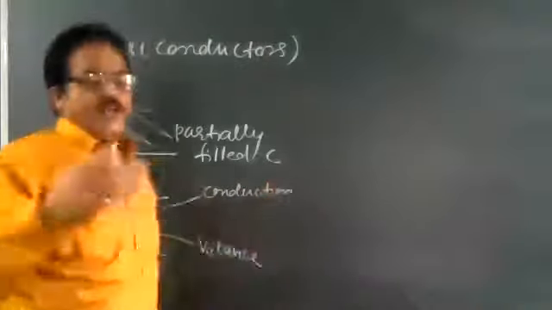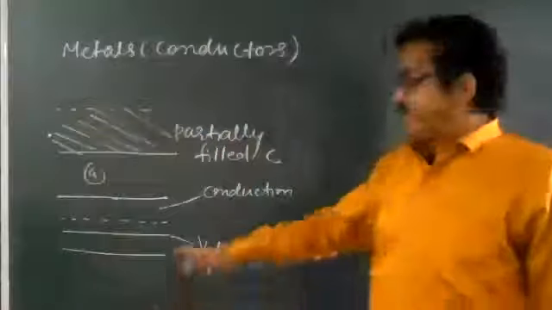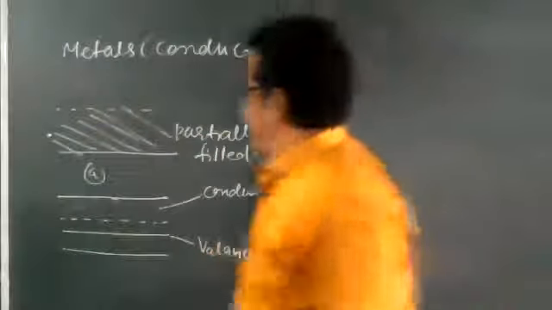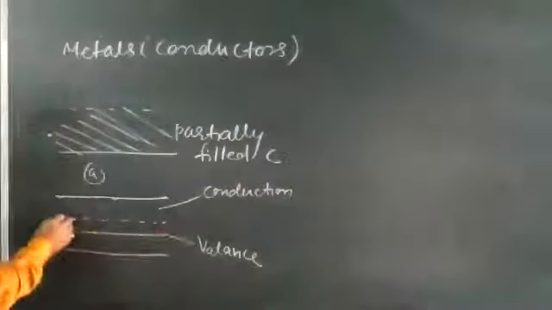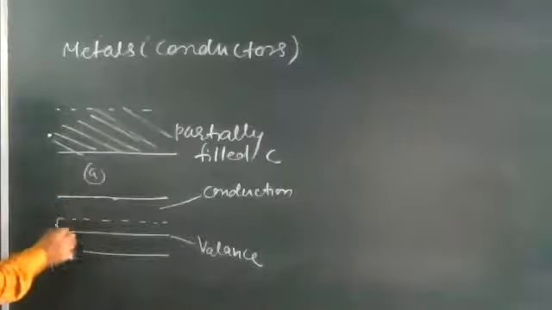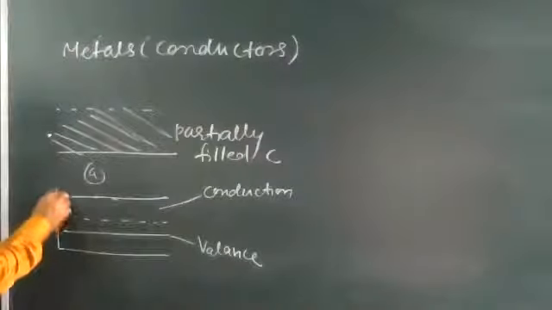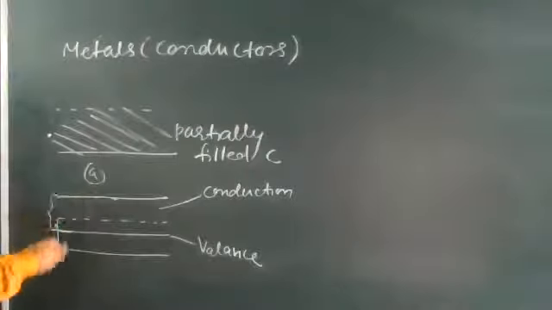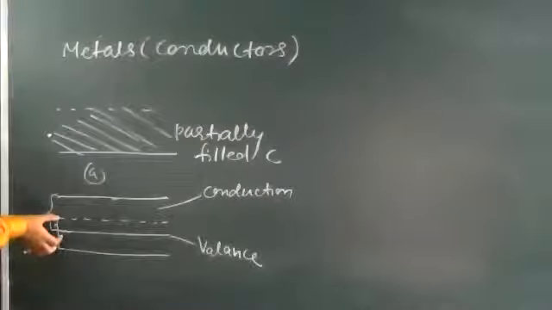Both are overlapping each other. So overlapping happens here.